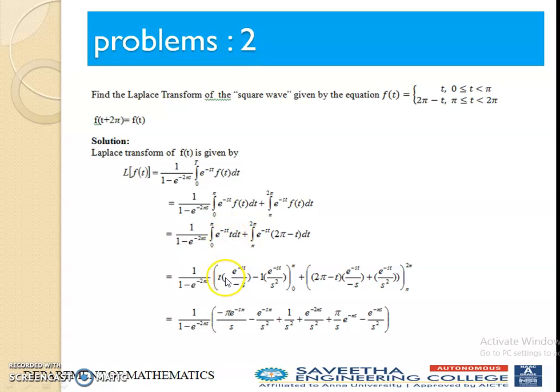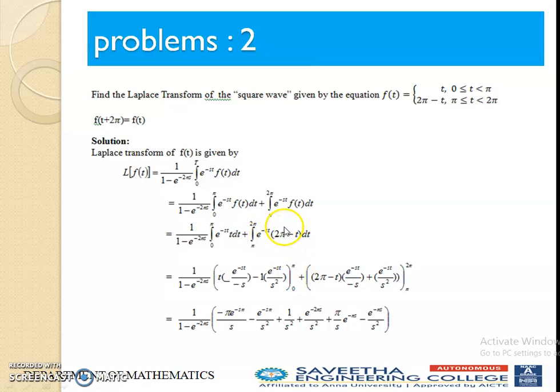So first we fix t as it is. Then the integration of e^(-st) is e^(-st) divided by minus s. Then minus, that is the formula sign. Then the differentiation of t must be 1. Again we have to integrate this one. We get this value, e^(-st) divided by s square. The limit is 0 to pi.